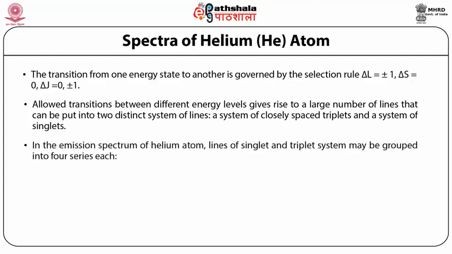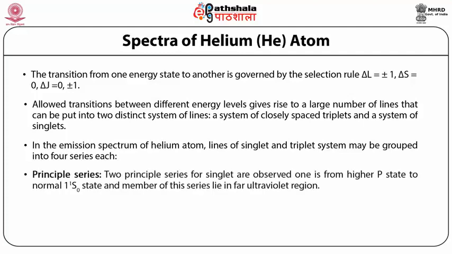In the emission spectrum of the helium atom, lines of the singlet and triplet systems may be grouped into 4 series each. That means principal series, sharp series, diffuse series, and fundamental series. For singlets, 2 principal series are observed. One is from a higher P state to the normal 1 1S0 state, and members of this series lie in the far ultraviolet region. This series also exists in absorption.